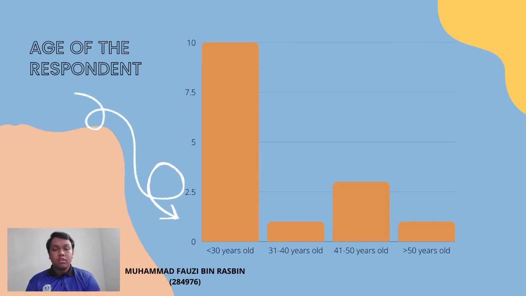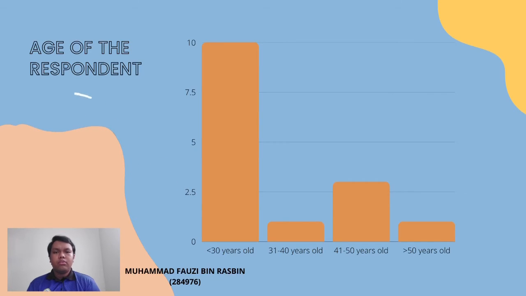Based on the graph, a total of 10 respondents, or 66.67% of the respondents who answered this questionnaire, were under 30 years old. 20% or 3 respondents who answered this questionnaire were from age 40 years old to 50 years old. Respondents from the age group 31 years old to 40 years old and above 50 years old each recorded 1 respondent respectively. This shows that the majority of the respondents were under 30 years old.